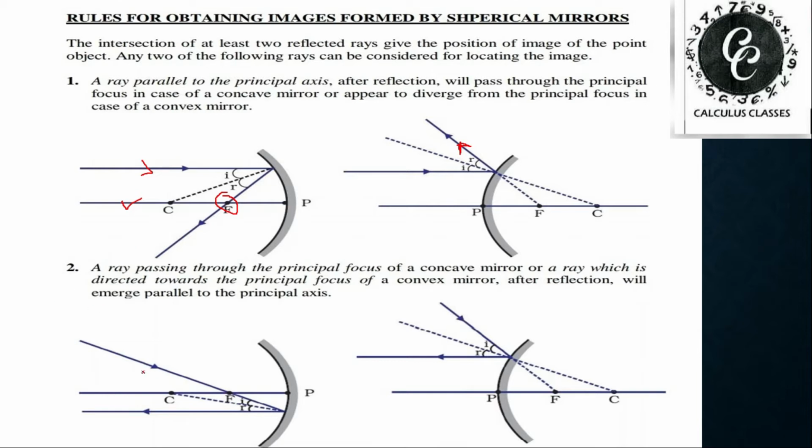Second rule: if a light ray passes through the focus in the case of a concave mirror, because a concave mirror has a real focus, light can pass through it. Light rays passing through the principal focus, after reflection from the mirror, will emerge parallel to the principal axis. But in the case of a convex mirror, a light ray directed towards the focus, after reflection will emerge parallel to the principal axis. I hope you understood this rule also.